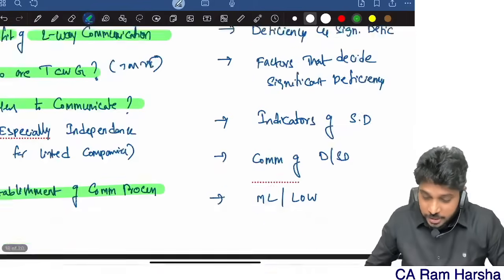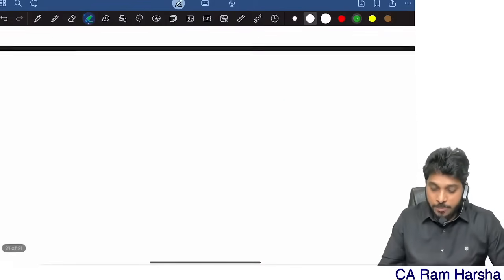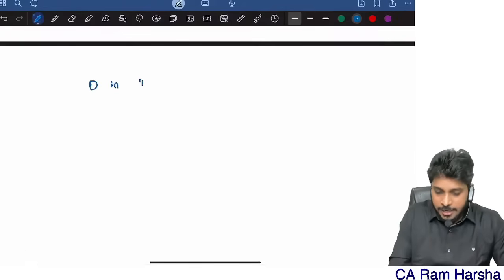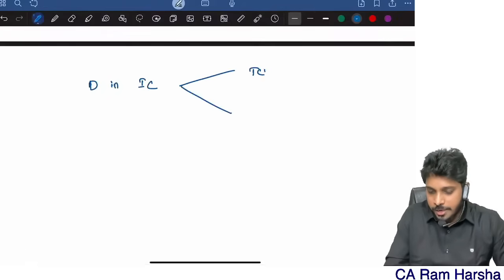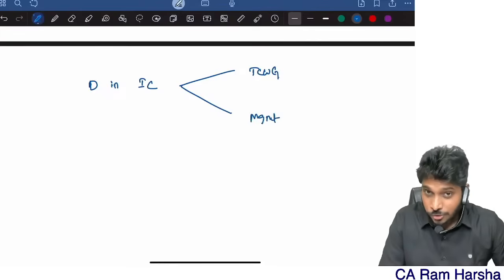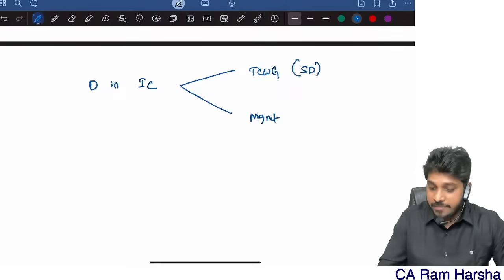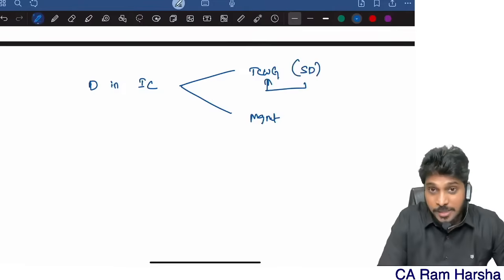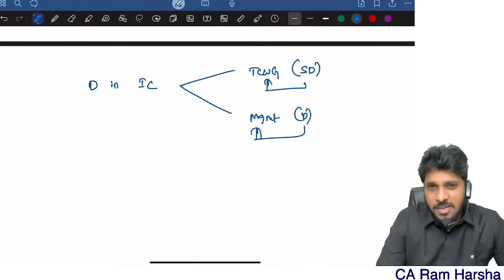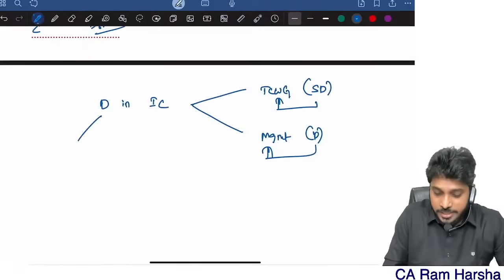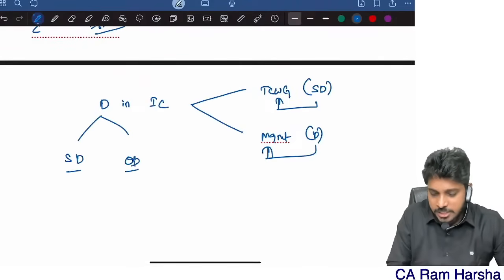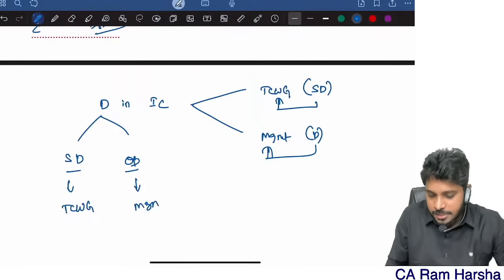Here you are communicating to two parties. What you communicate is deficiency in internal control. To whom? Those charged with governance, and also management. If it is a significant deficiency, you will communicate it to those charged with governance. If it is a normal deficiency, the standard calls it other deficiencies. SA 265 divides deficiencies into two types: significant deficiency and other deficiency. A significant deficiency you communicate to those charged with governance. Other deficiencies you communicate simply to management.